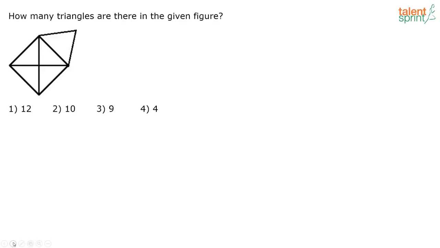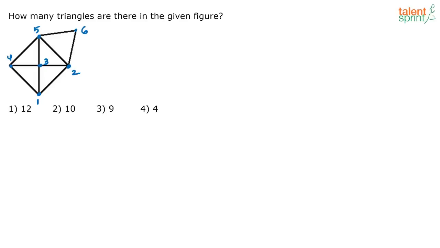Next one. How many triangles are there in the given figure? Yes, see, when you have such questions, a lot of you were telling me in the last class that sometimes I am getting confused when I add these triangles. So one way in which you can speed up your calculation is to write down inside each triangle if you have calculated it as A, B, C, D, etc. The better way to do it will be each vertex, you mark it as 1, 2, 3, okay, 4, 5, then you have 6. You have 6 vertices here, correct?